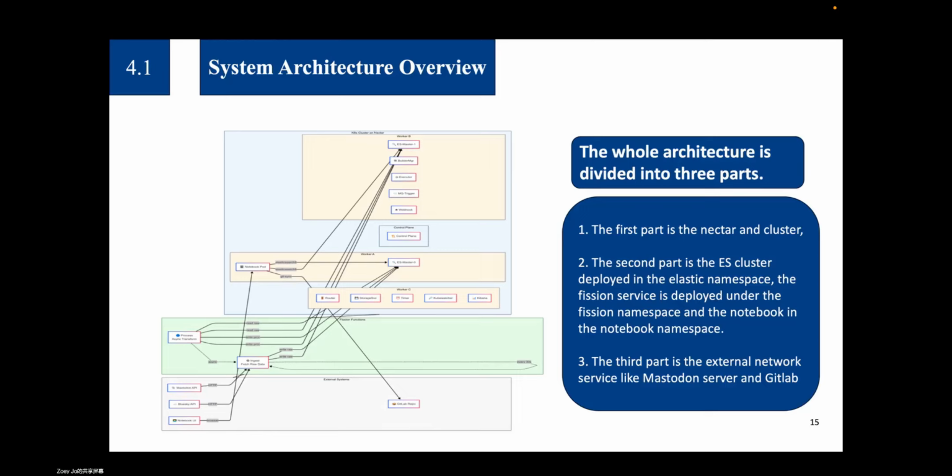And then the second part is the Elasticsearch cluster deployed in the Elasticsearch namespace, the Fission service in the Fission namespace, and the notebook service in the notebook namespace to support the front end.